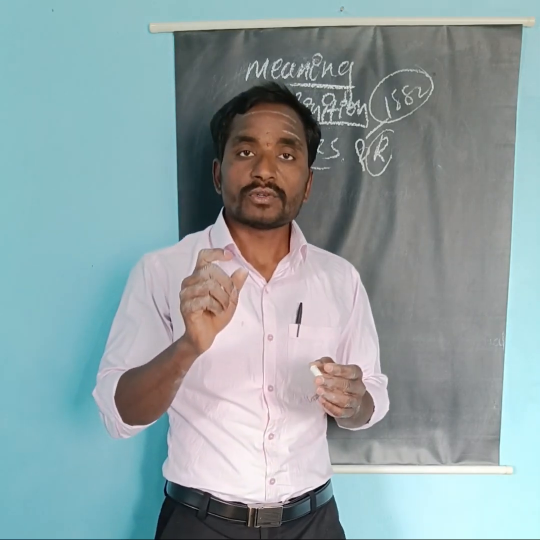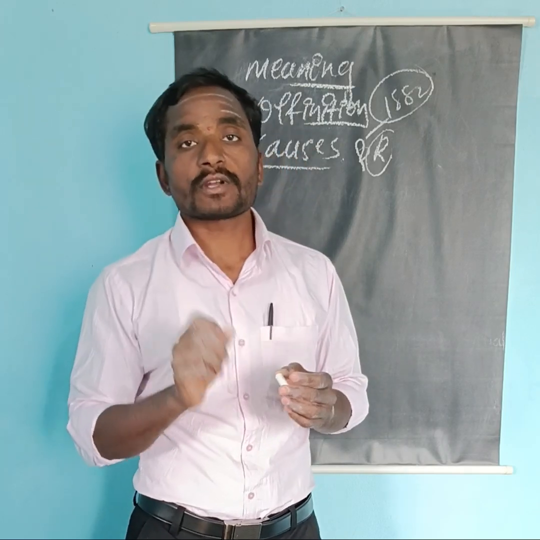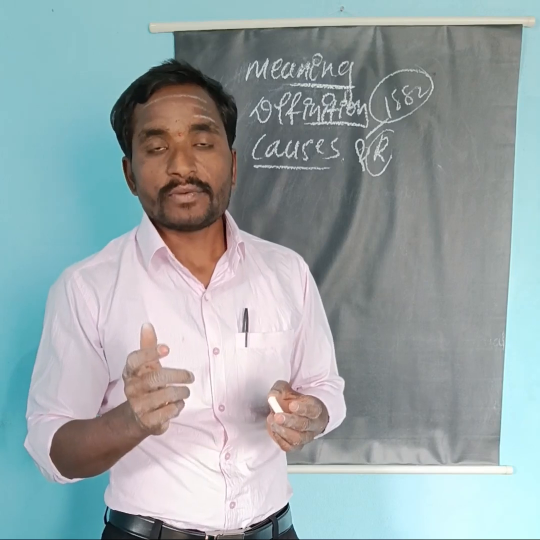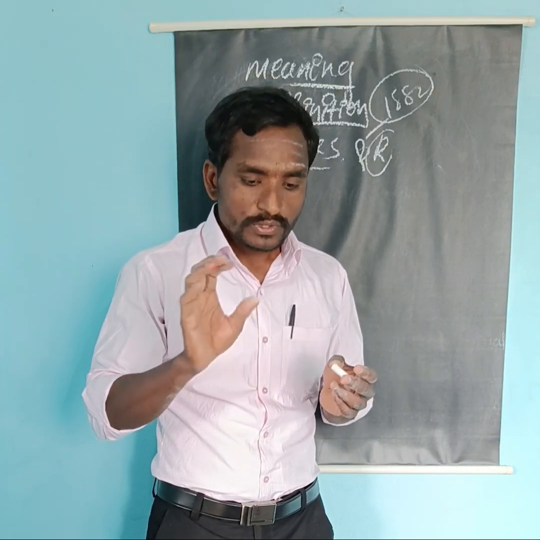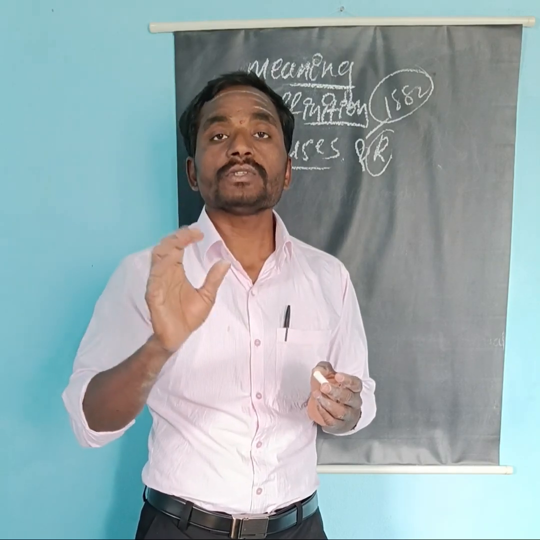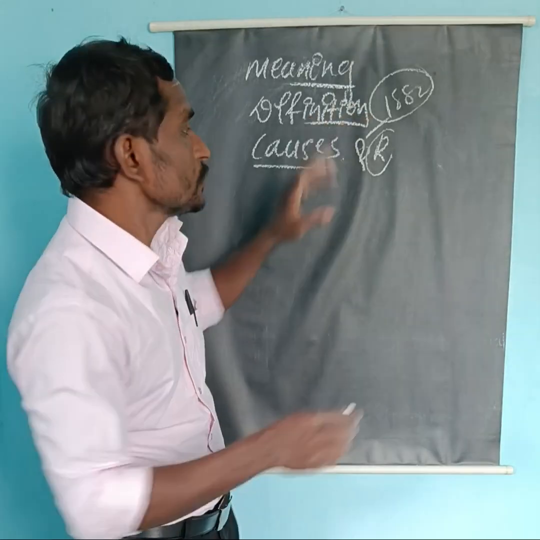Alcohol and smoking are also important risk factors for tuberculosis, as are obesity and physical inactivity. The most important risk factor is exposure to a crowded environment. So these are the causes and risk factors for tuberculosis.